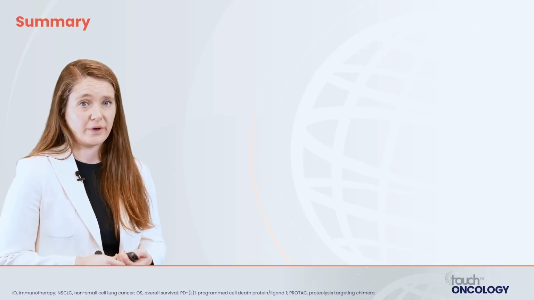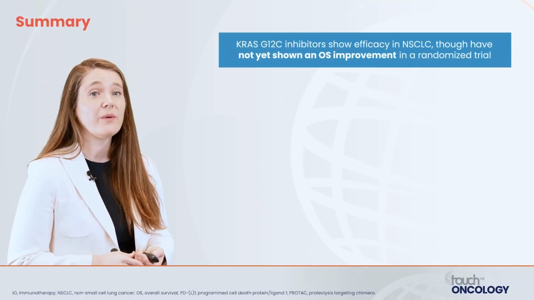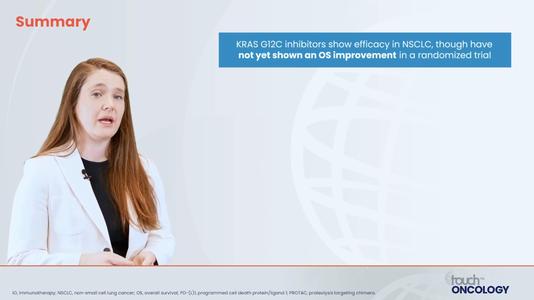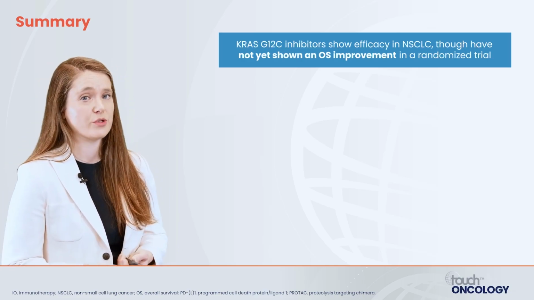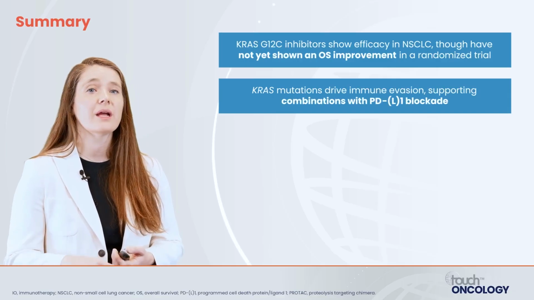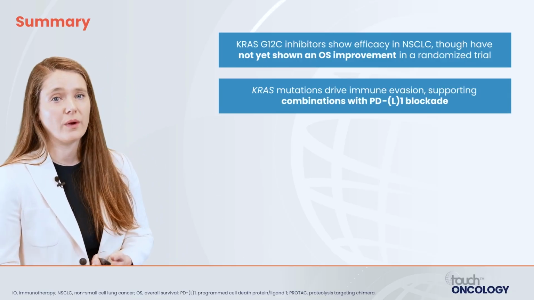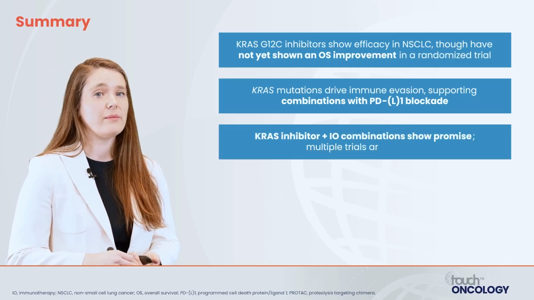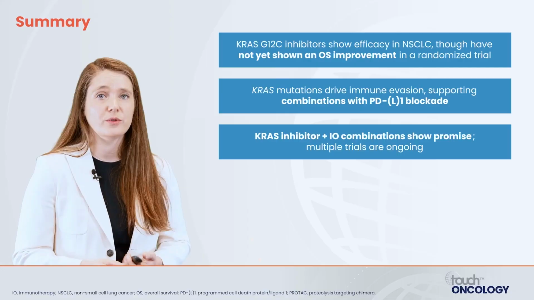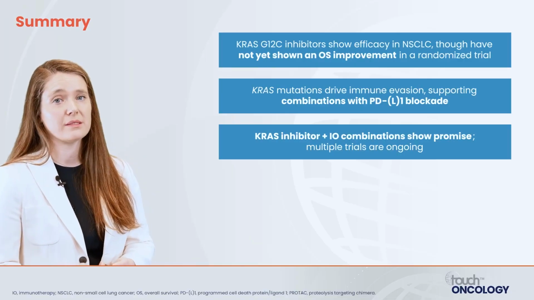And so, in summary, KRAS G12C inhibitors show efficacy in non-small cell lung cancer, but we have yet to see an improvement in overall survival in a randomized trial. KRAS mutations drive immune evasion, supporting combinations with PD-1 or PD-L1 blockade. KRAS inhibitors in combination with immunotherapy show promise, and there are multiple trials ongoing in the frontline space.